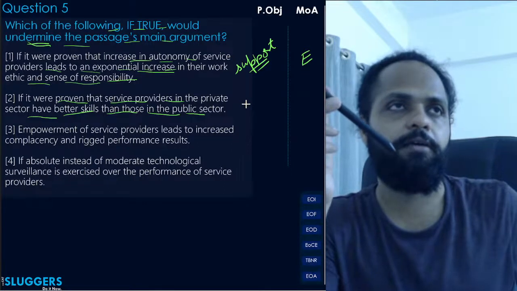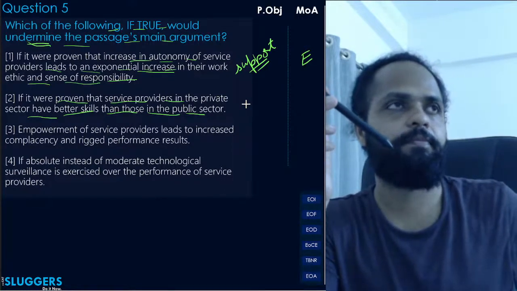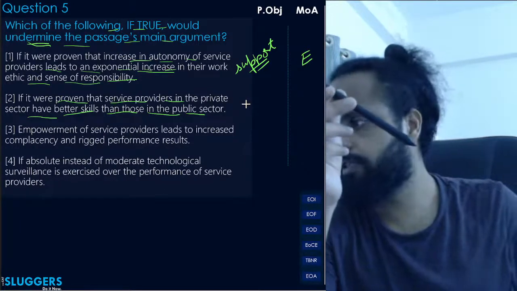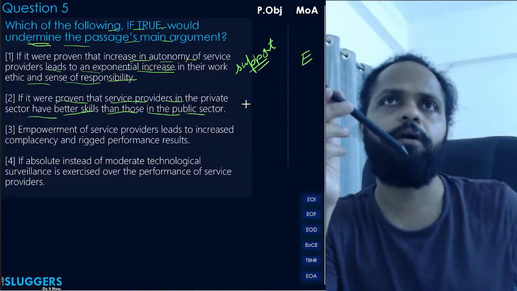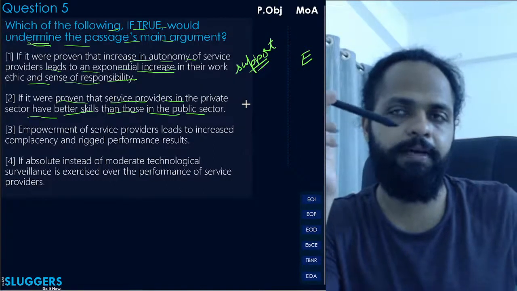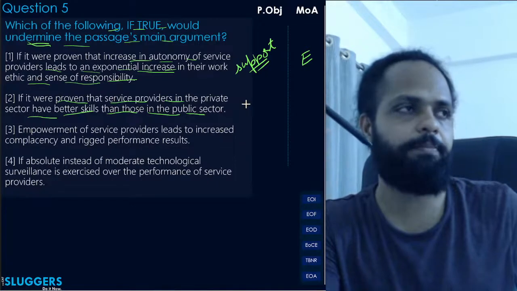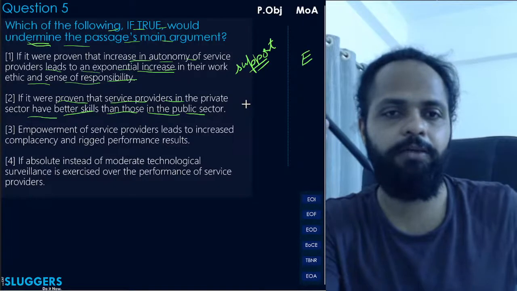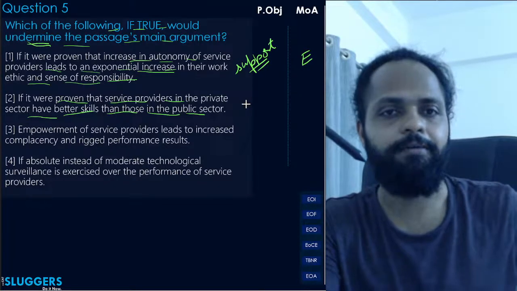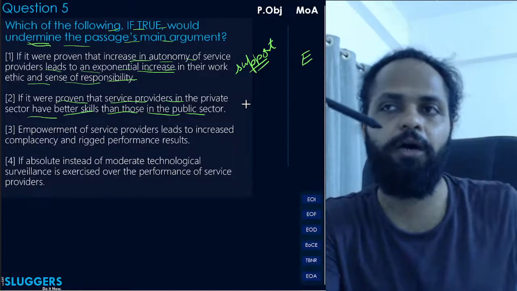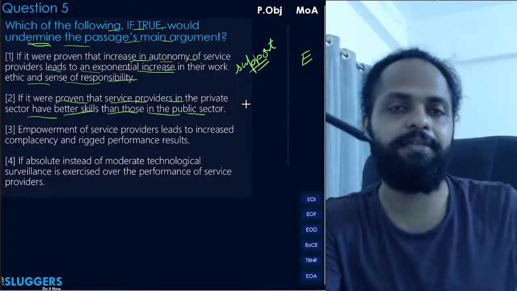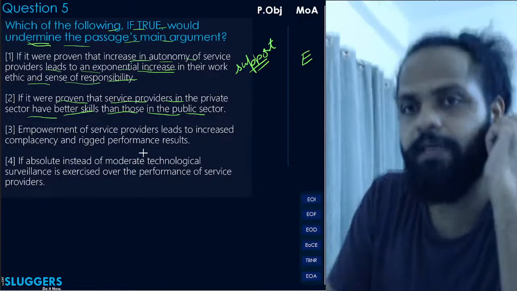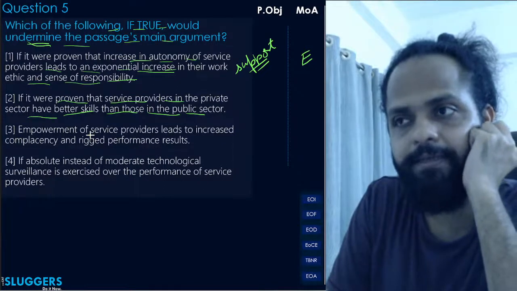But let's say you say something like apples are good for health. I made the argument that the pen is black in color and you say that apples are good for health. Does your argument support or undermine my argument? Neither. It does neither, because it is irrelevant, right? So if you want to support or undermine the author's argument, first of all, the first condition is that it has to be relevant, which is not the case here. So you see that, correct?